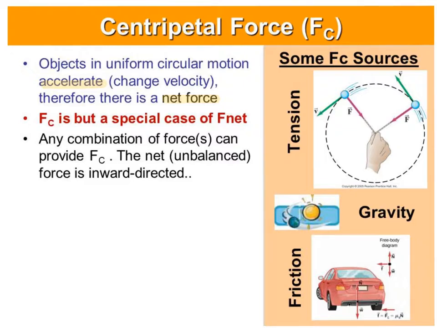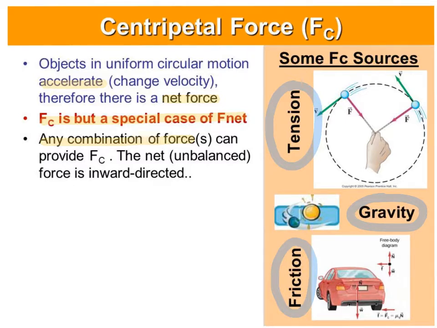We can now think about Fc as but a very special case of the net force. Any combination of forces can provide the centripetal force. That might be tension, that could be gravity pulling the satellite around, or it could be the friction of a car's tires. There is no centripetal force in and of itself. Any combination, however, can provide centripetal force.